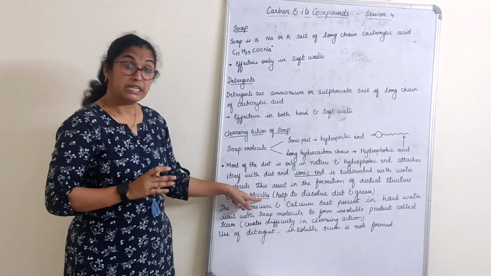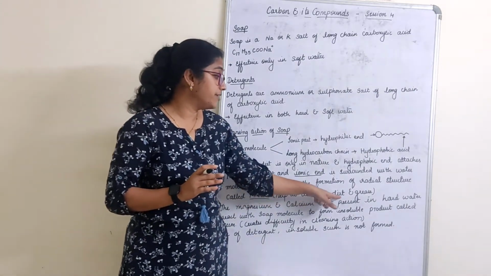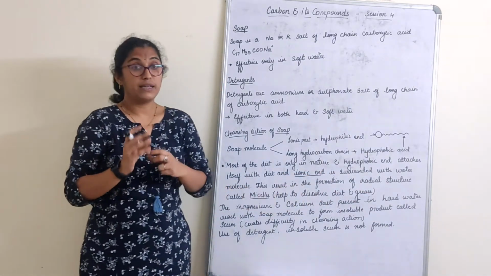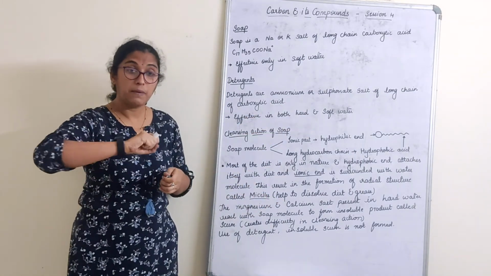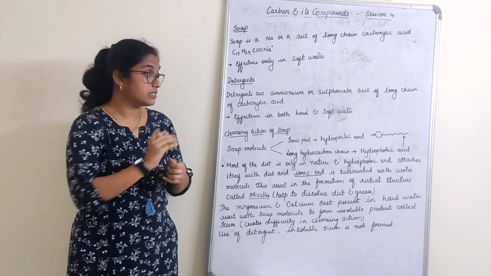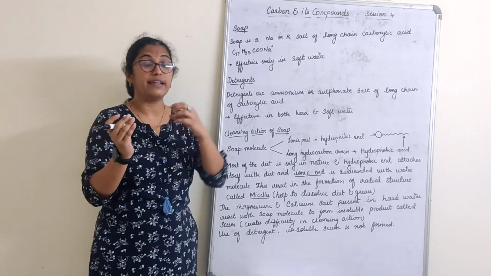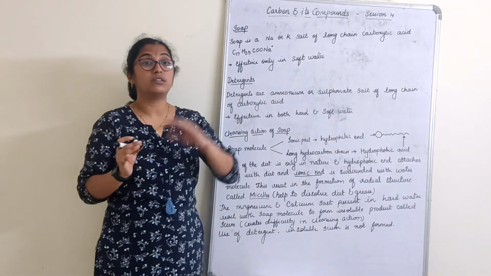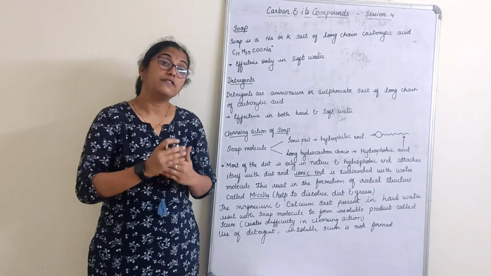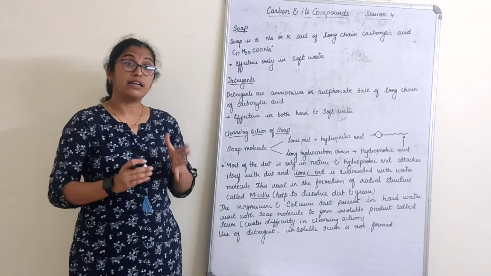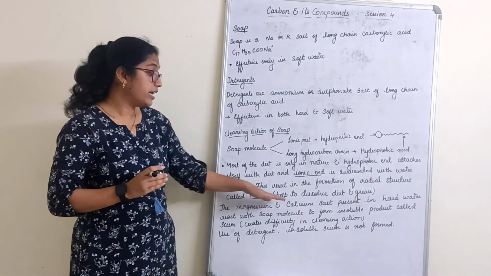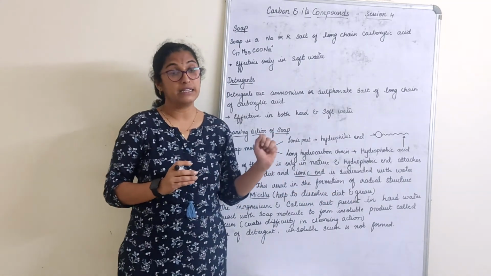Micelles help to dissolve dirt and grease. When soap is applied on the dirt and grease, one end attaches to the dirt and the other part gives the formation of a radial structure. The figure is also given; that is called a micelle, which helps to dissolve dirt and grease.